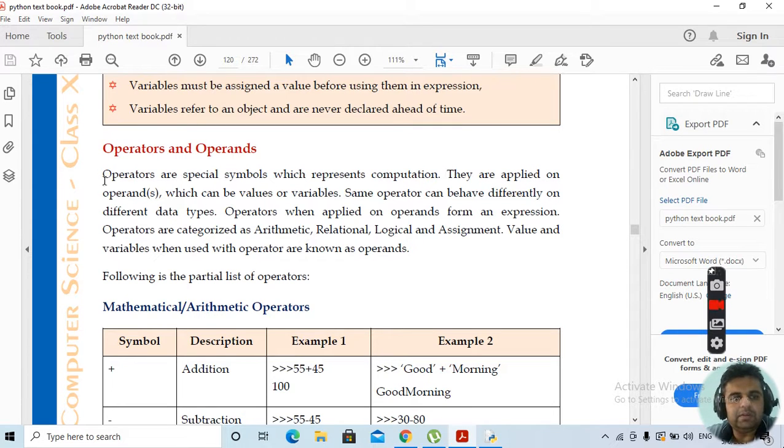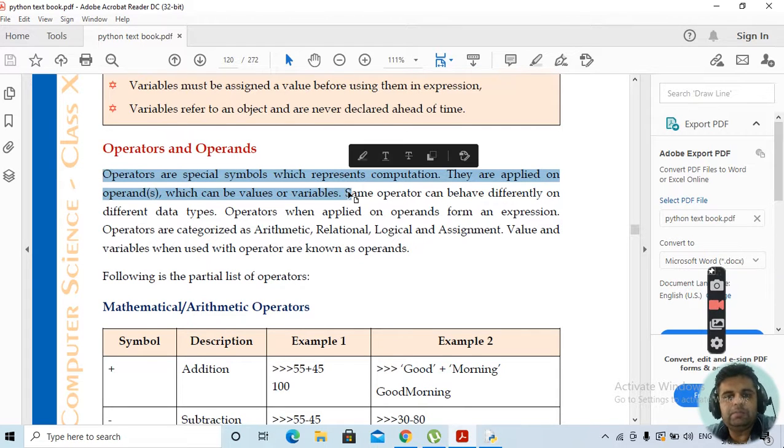The difference between them: operators are the special symbols which represent a computation, which will perform some computation. Examples of operators are plus, minus, multiplication, divide, and they are applied on operands, which are normally values or variables. Like here we have 55 and 45 as the values. So 55 and 45 over here are operands and plus is the operator. Clear? We'll be looking at it in Python.